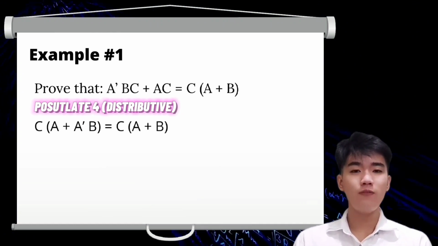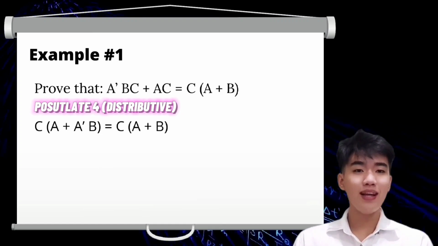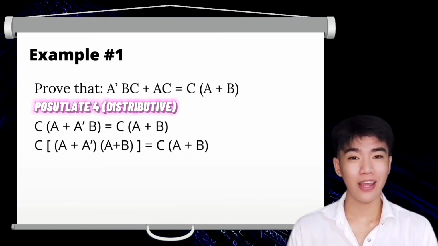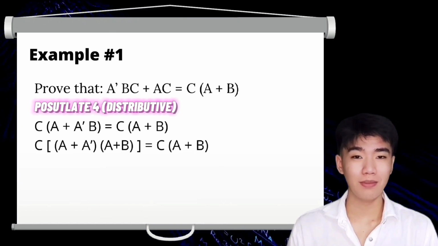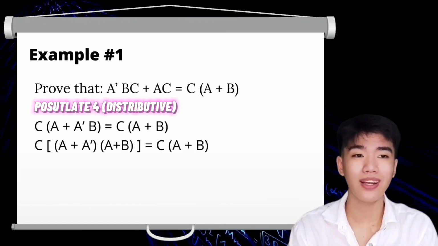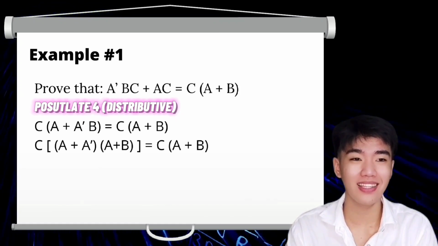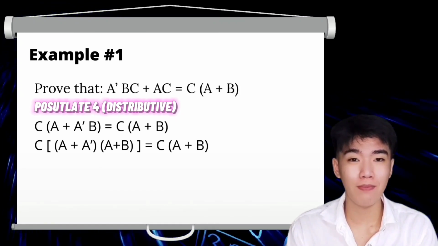Next step, postulate for distributive property pa rin. Pwede nating i-distribute yung a dun sa a prime b. So now we will have quantity a plus a prime, quantity a plus b, both multiplied by c. Now that we're here, hahanap naman tayo ulit ngayon, pwede natin i-simplify. Makikita natin dito, isa sa pinakamadali, yung a plus a prime.